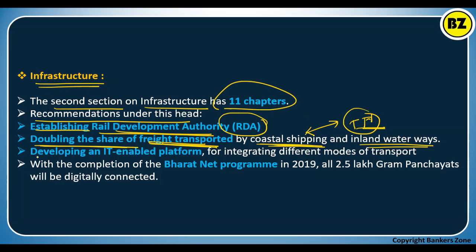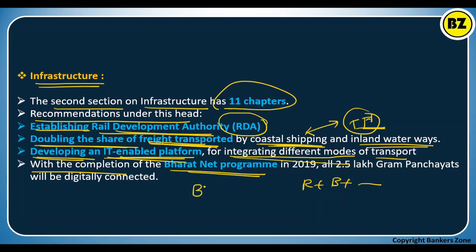Now, developing an IT enabled platform for integrating different modes of transport. Okay, so what do you mean by an IT enabled platform? Basically, integrating different modes of transport means they will integrate railways with bus services or other services using IT. Okay, this is the recommendation, along with the completion of the BharatNet program.